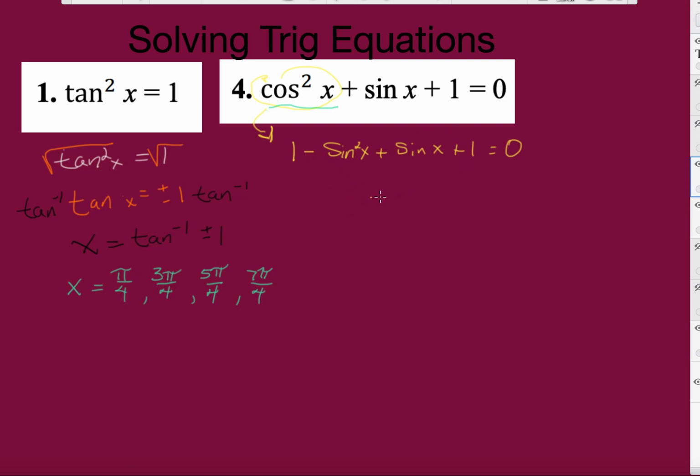I put my ones together and I get 2. And I also have negative sine squared x plus sine x plus 2.